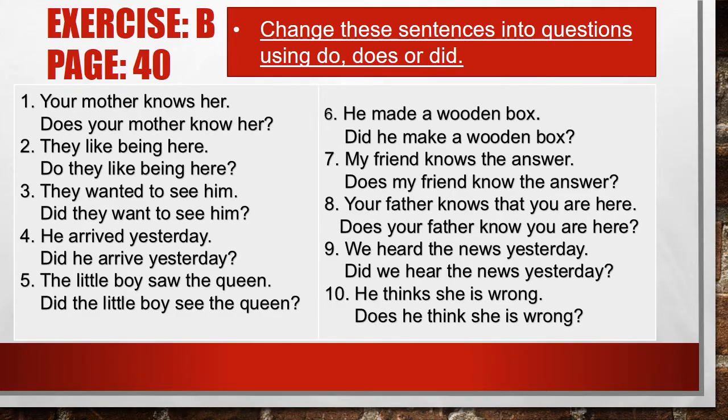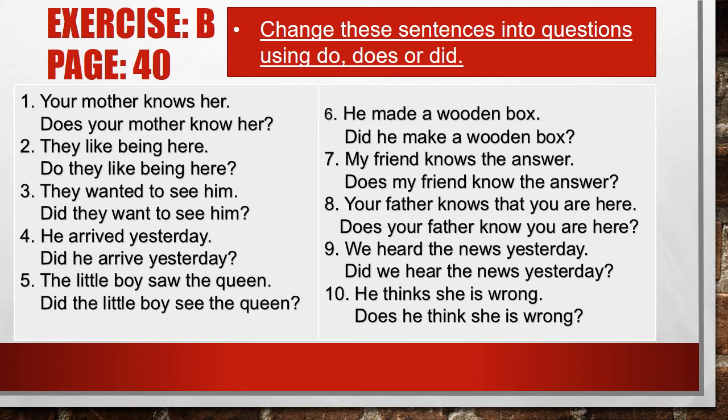So dear students, we have done exercise A of the same chapter on the same page, in which you had to just make questions from the sentences. Now this is exercise B of page number 40, in which you will have to change these sentences into questions using do, does or did.